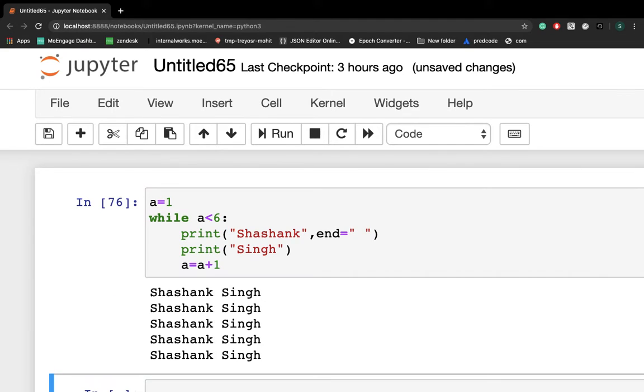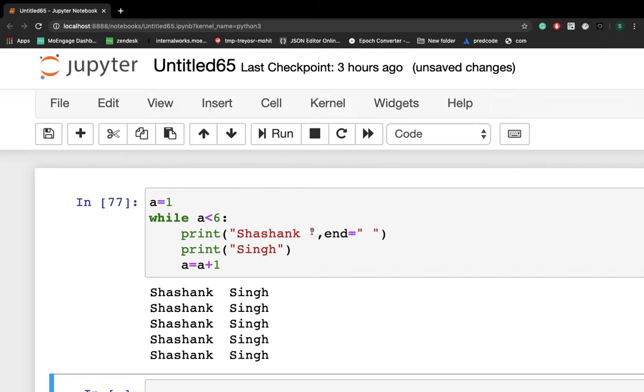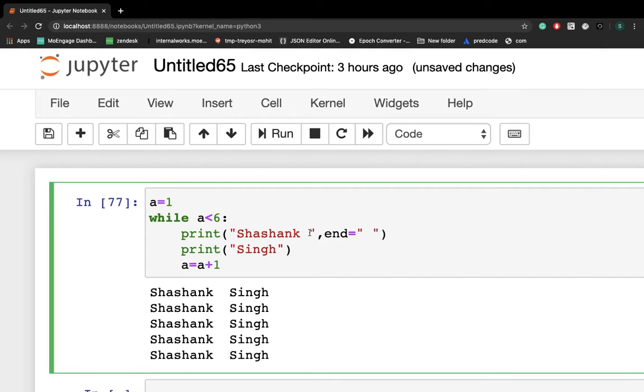You can provide a space here, you'll get a space, or else you can provide a space here also, you'll get more space, because in a string this space will be counted as one character, right? So this is my goal. I achieved my goal, but I'm not satisfied.